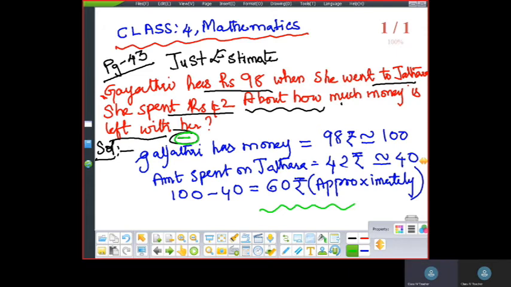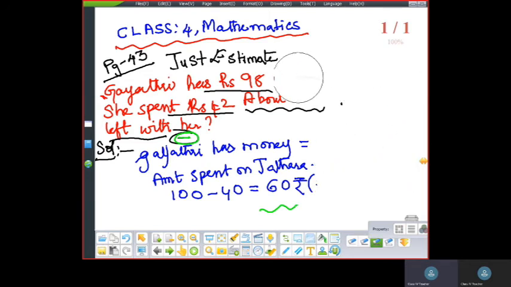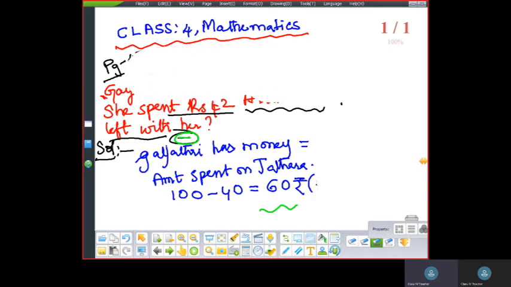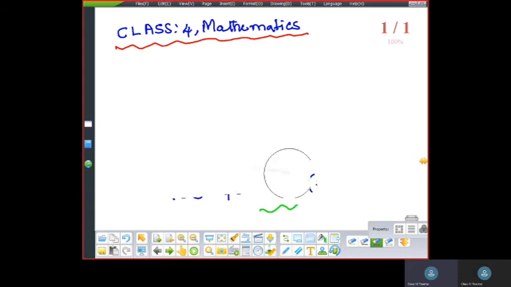Now, let me continue. I will teach you the keywords for how to identify word problems, whether they are addition, subtraction, or something else, and how to differentiate.